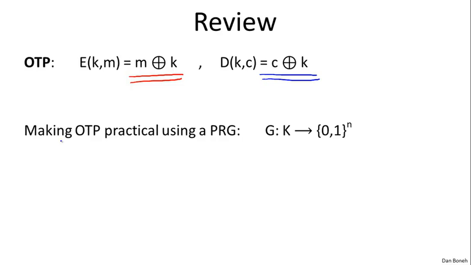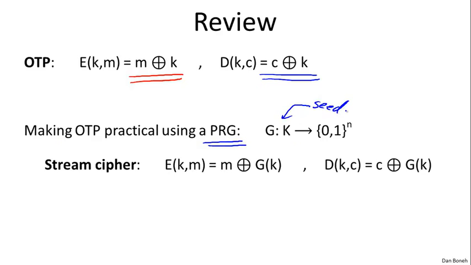We then talked about a way to make the one-time pad practical by using a pseudo-random generator that expands a short seed into a much larger message. The way a stream cipher worked was basically the same as the one-time pad, but rather than using a truly random pad, we used a pseudo-random pad that's expanded to be as long as the message from the short key that's given as input to the generator.